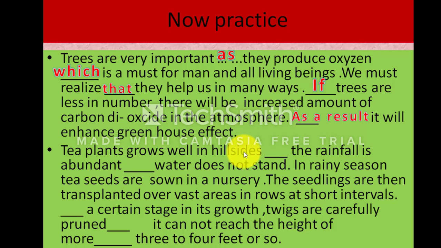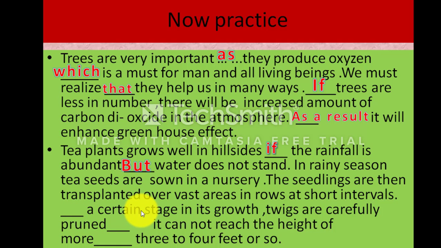Tea plants grow well in hillside. The rainfall is abundant. If the rainfall is abundant, water doesn't stand. But here is another opposite meaning. But water does not stand. Here B will be small letter. In rainy season, tea seeds are sown in nursery. The seedlings are then transplanted over vast areas in rows at short intervals.